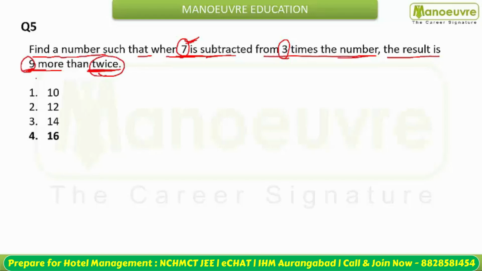It is 9 extra. So we can assume the number to be n. You need to find 3 times the number. This is going to be 3n. Subtract 7 from it, and this is equal to twice the number plus 9 more. That is 2n plus 9. So equating this equation, we will solve.